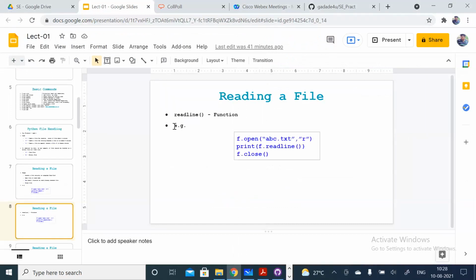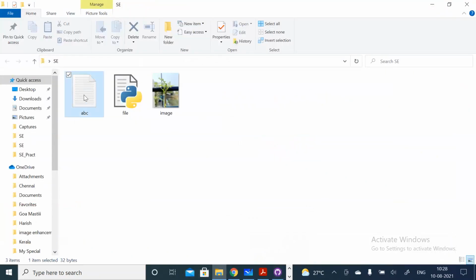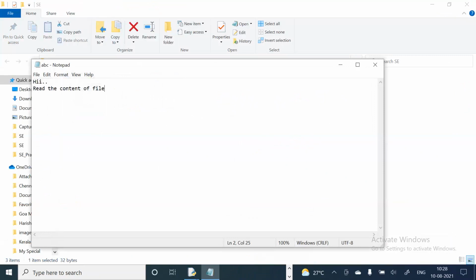Now you can see there is one more function, that is the readline function. Sometimes we need to read a particular line, like the first line, second line, third line, or a few lines. In that case, we can use this one. I'll just add some data over here again.